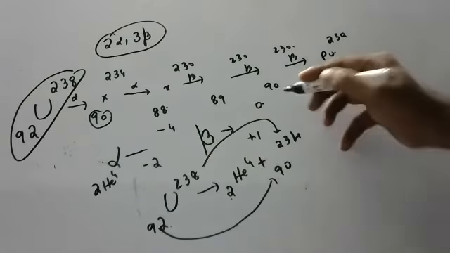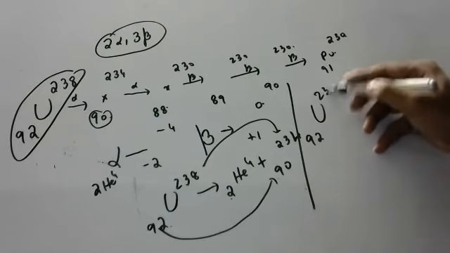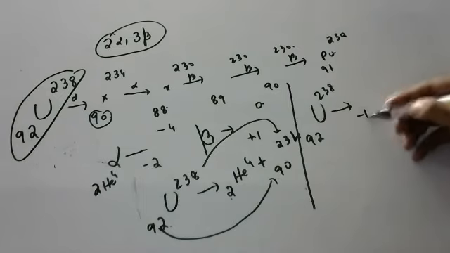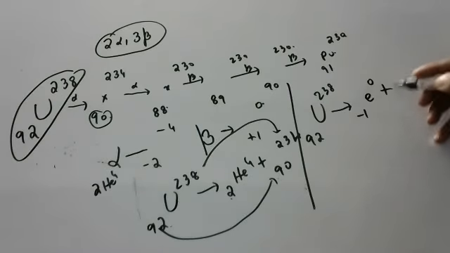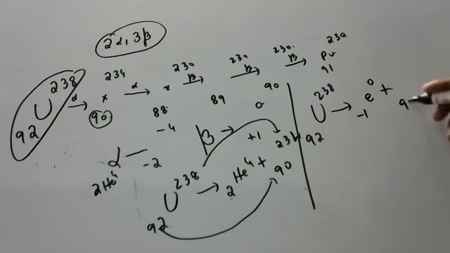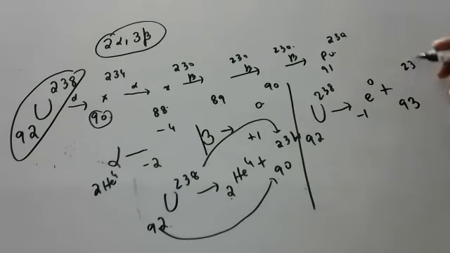Okay. Suppose the same element, 92, 238, is there. It emits one beta particle. What is a beta particle, children? Beta particle means -1E0. 92 minus of minus 1 will give you 93. And 238 minus 0 gives 238 only.